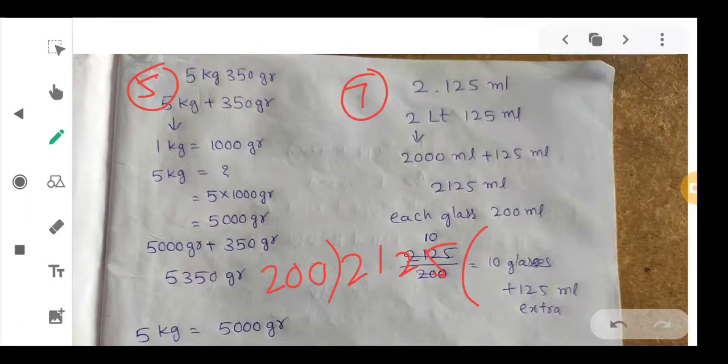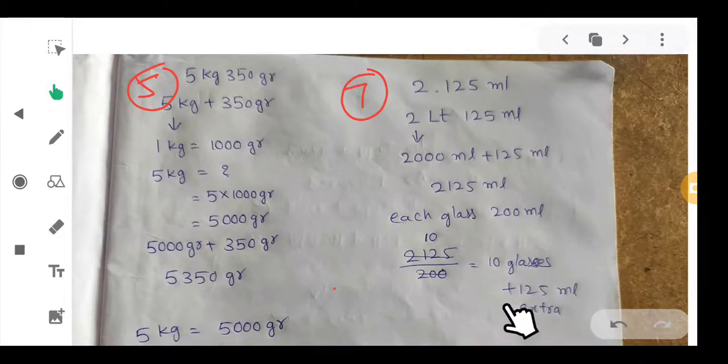So first of all, 200 ones are 200 and we get 125 here. Again 200 zeros are 0. So 125 will be left. So we will fill 10 glasses. So see here, the answer is we will fill only 10 glasses, and 125 ml will be left extra. Okay, this is the seventh one.